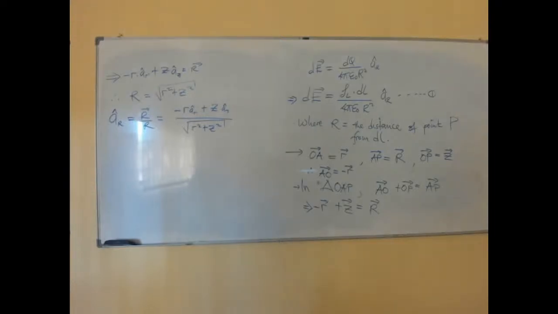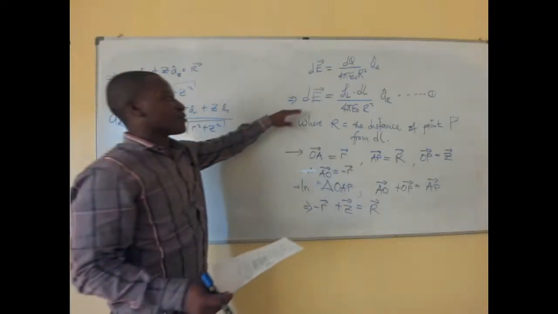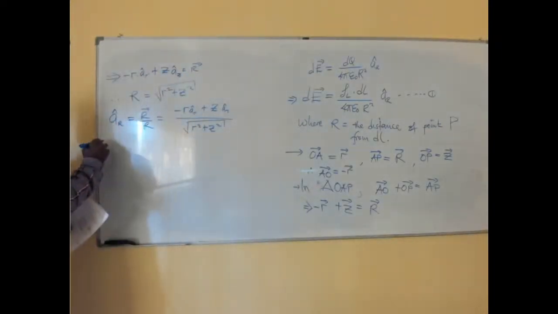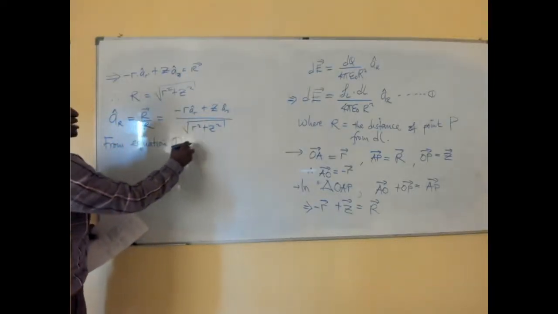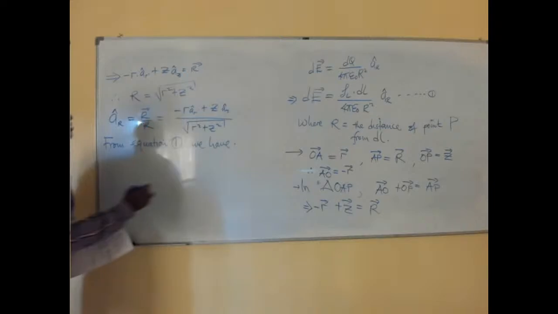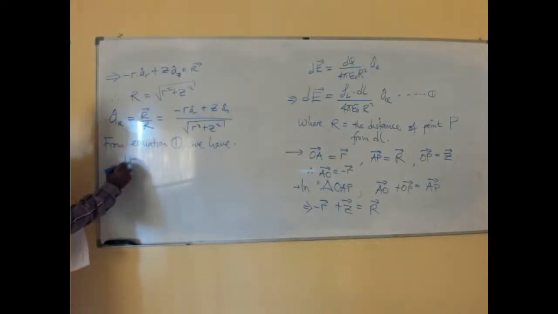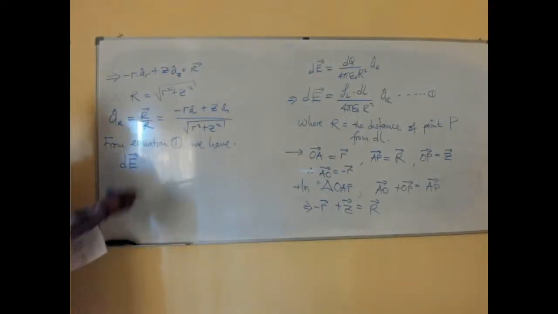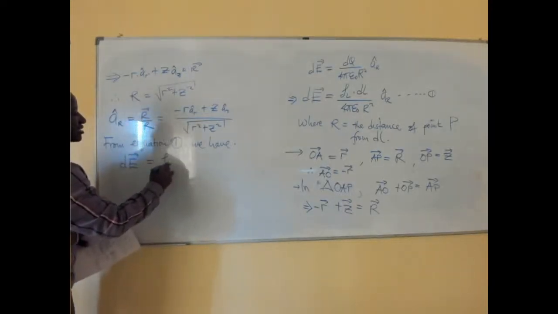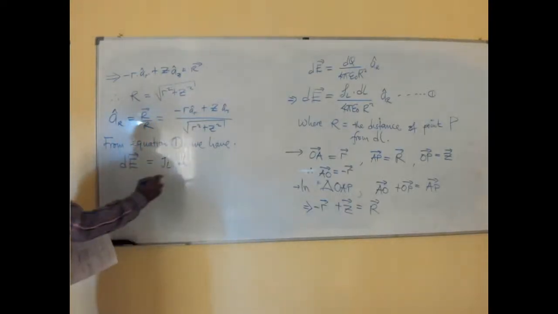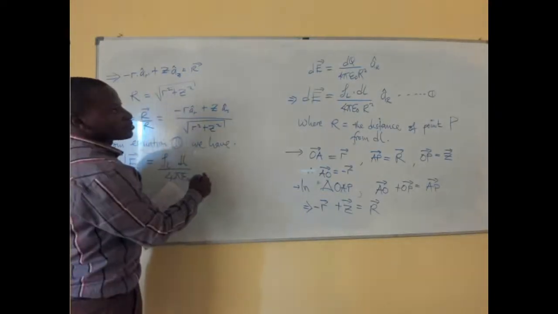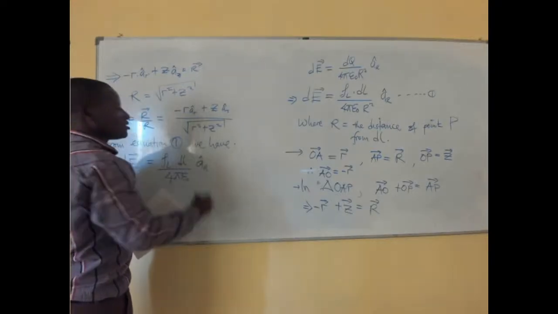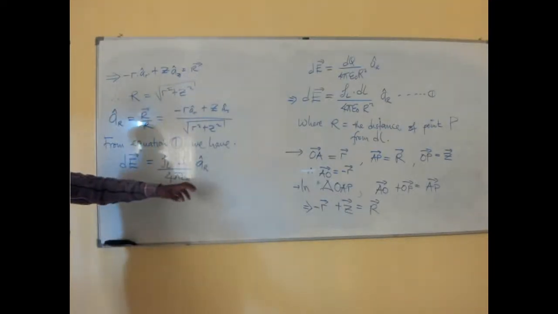Alright. So now, remember from equation 1, we say that this dE, which is the electric field intensity, must be equal to the linear charge density multiplied by the dl over 4 pi epsilon 0 r squared, multiplied by the unit vector in the direction of r.